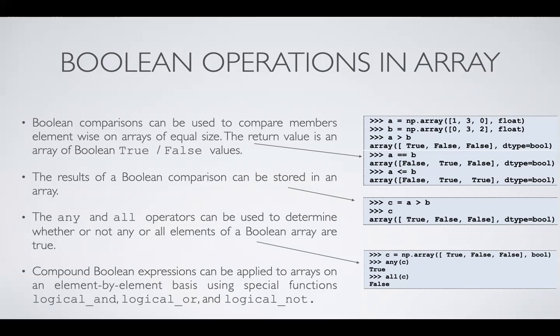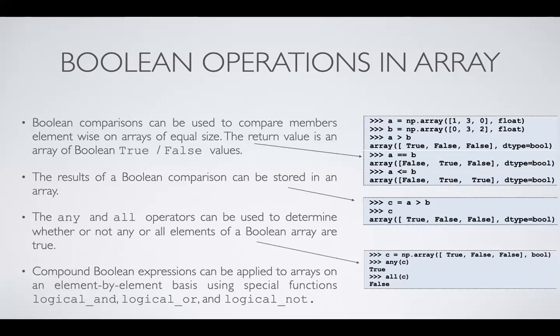There are two more functions also available, that is the any and all operators. These two are only valid for Boolean arrays. You can check whether any of the Boolean array contains true, or you can see whether all of the Boolean arrays contain true or not. If all of the Boolean array doesn't contain true values, then it will show as false. And if any of the Boolean array contains a true value, then it will show as true. Otherwise, it will show false. So this is all about NumPy.